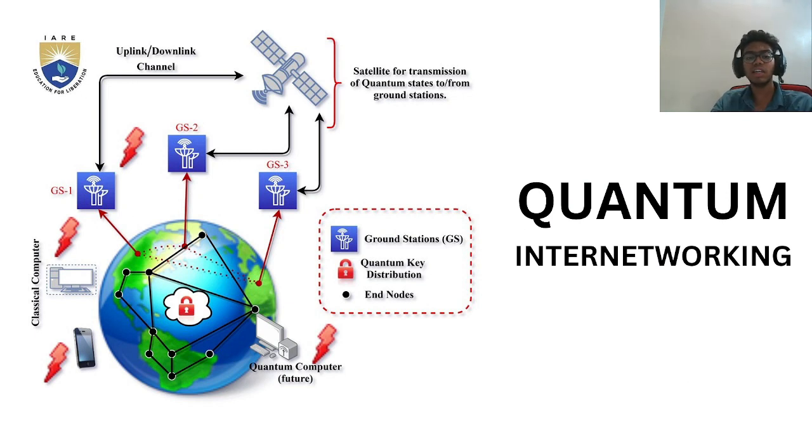Quantum internetworking, we can see the picture here. It is a very complex process. There is a satellite for transmission of quantum states to and from ground stations. Then we have many ground stations such as GS1, GS2, GS3. From GS1, the uplink or download channel will come to the satellite. From GS2, it will go to the satellite and come through also. From GS3, it will go and come, and through LAN connections and classical computers the connections will be placed. GS is ground station. The lock systems we see are the quantum key distribution, and the dots are end nodes. These help quantum internetworking, which is much faster than classical internetworking.